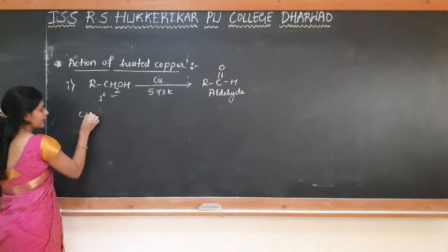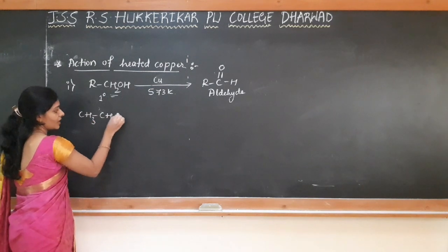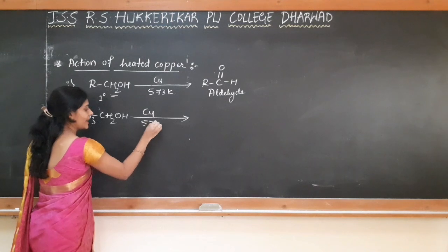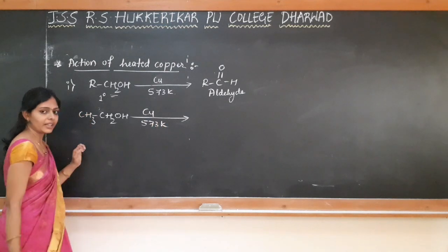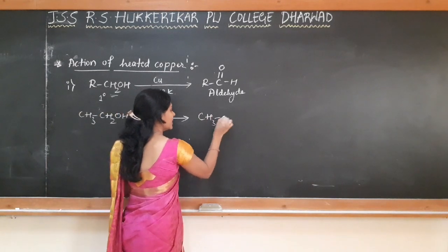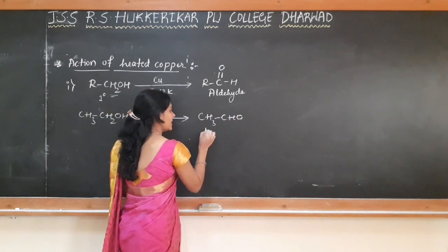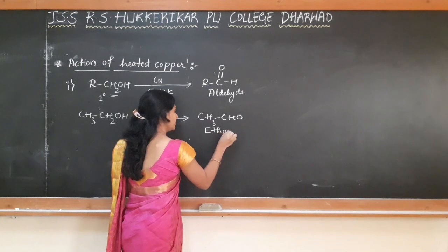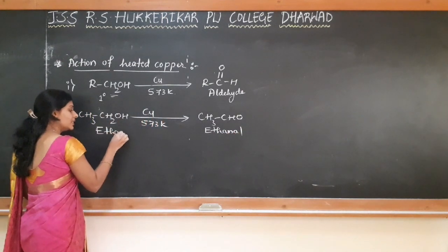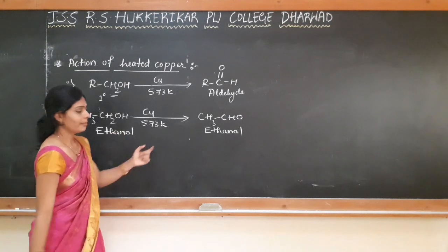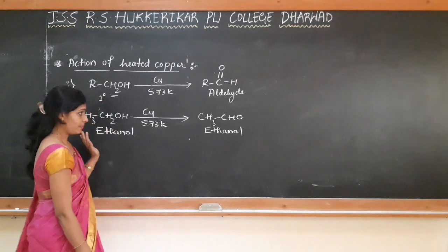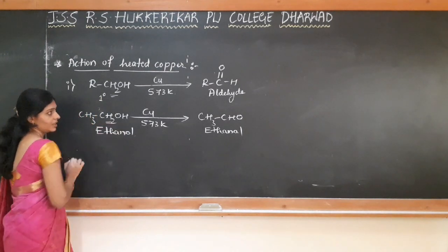We'll write an example. When ethanol CH3CH2OH is passed over copper at 573 Kelvin temperature, we are getting the respective aldehyde, that is nothing but CH3CHO, that is ethanal. Ethanol is converted to ethanal by heating it with copper at 573 Kelvin temperature. Removal of hydrogen takes place.